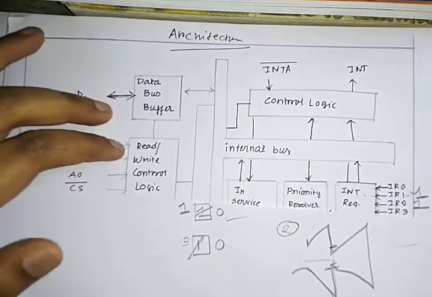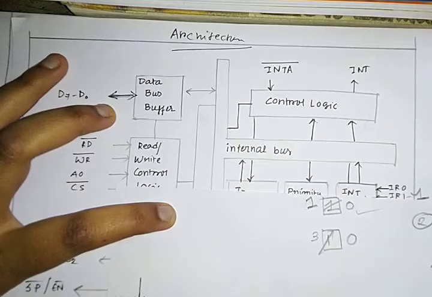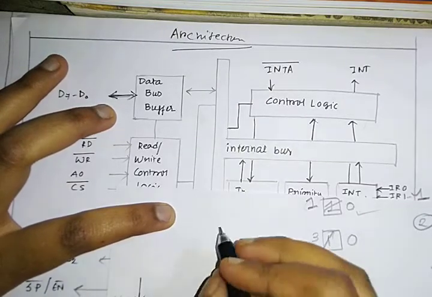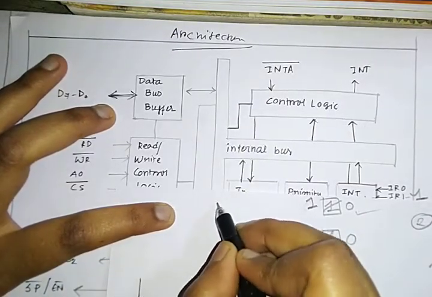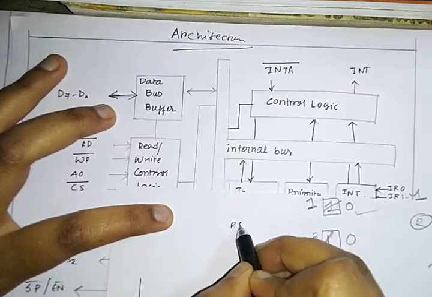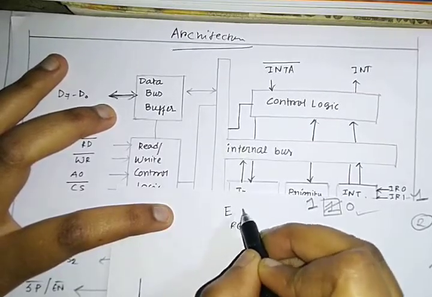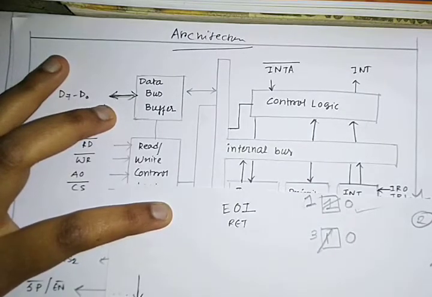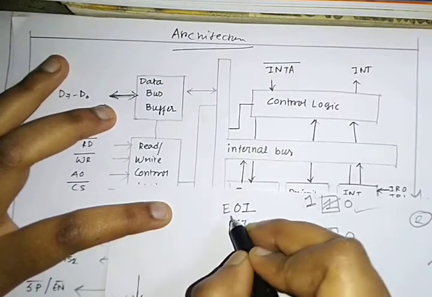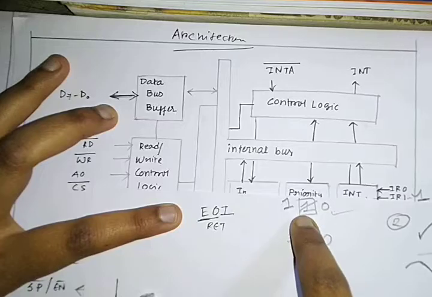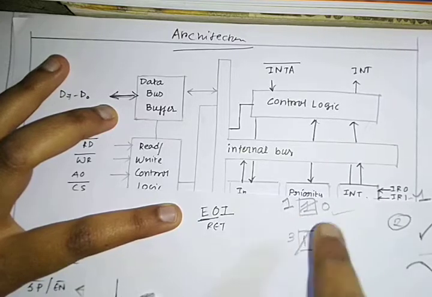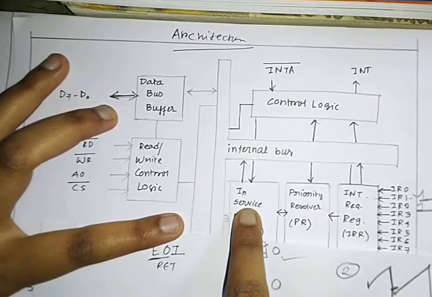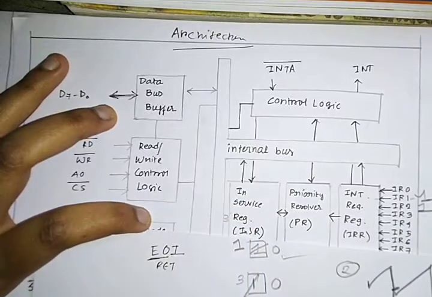This is why, when the interrupt is being executed by MUPI in this ISR routine, before the return instruction there is another command called EOI, which is end of interrupt. After receiving this command, only then this bit will become 1 to 0. Means the in-service register will look for this command.